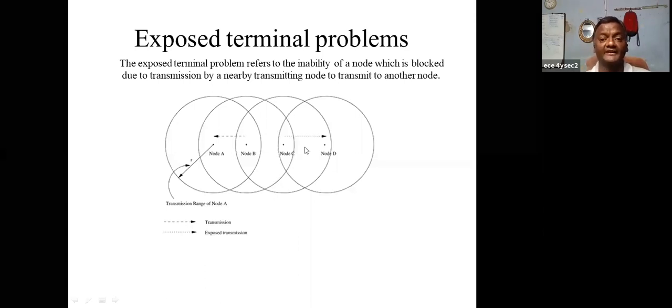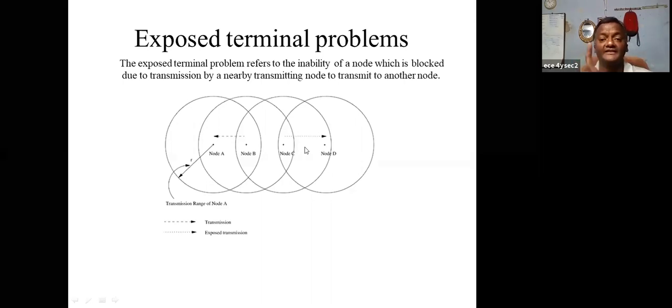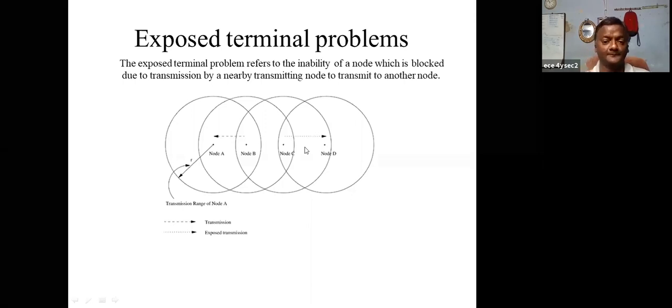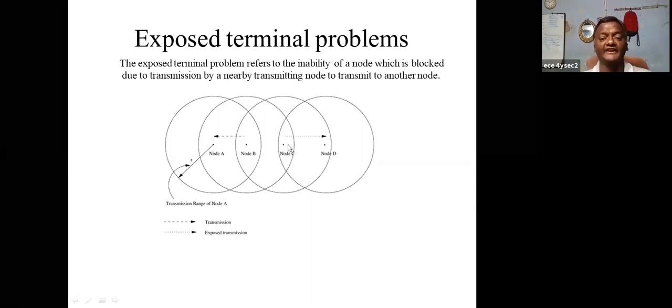While they are in the same active area, at a time only one node should transmit. While one node is transmitting, the other node cannot send data. So this is the protocol. But C wants to communicate with D, and since both C and B are in the same active area, C is stopped from transmitting data to D. This is called the exposed terminal problem.